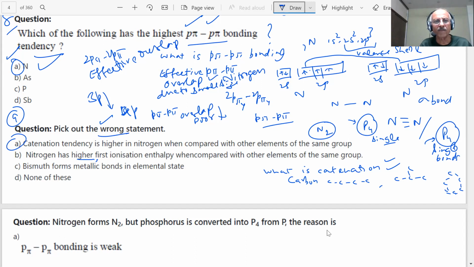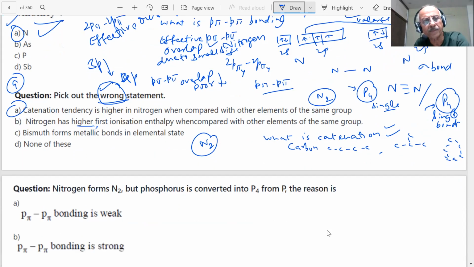Nitrogen doesn't have catenation tendency. It exists only as N2, students, discrete N2 molecules, whereas phosphorus and arsenic exist as P4, As4 and so on. So the first statement is wrong, because the question asks for the wrong statement, student. The question must be read very carefully and clearly.